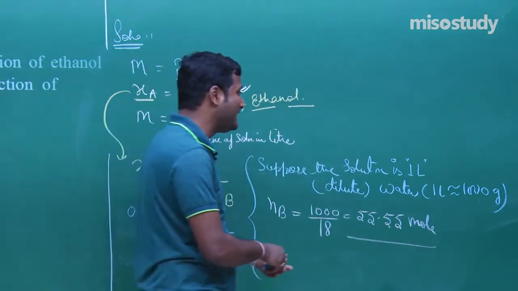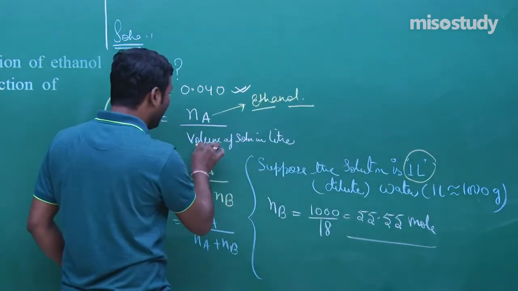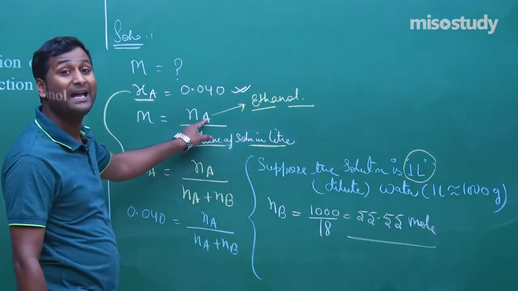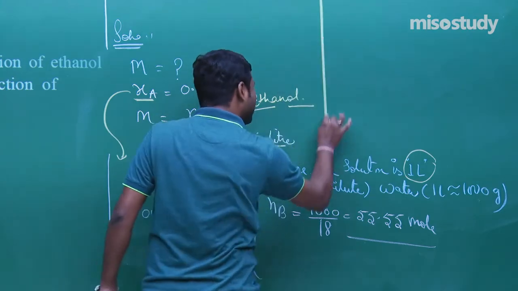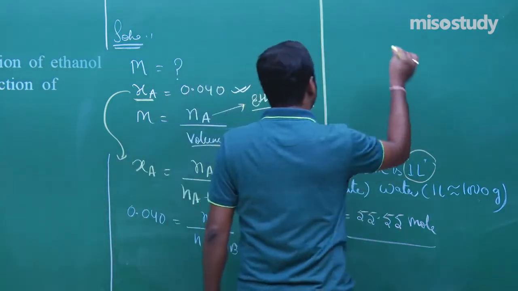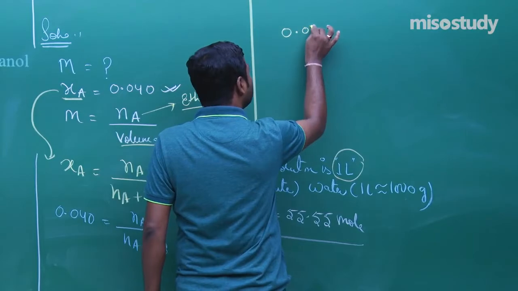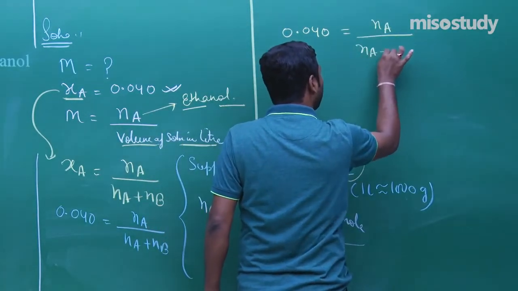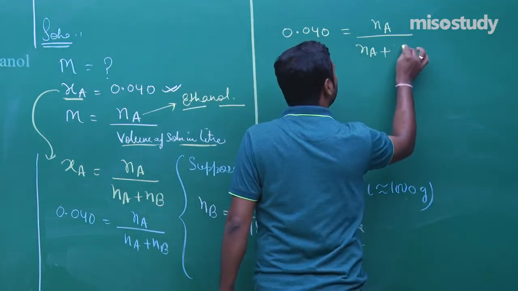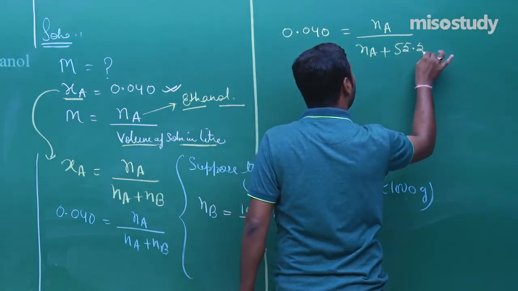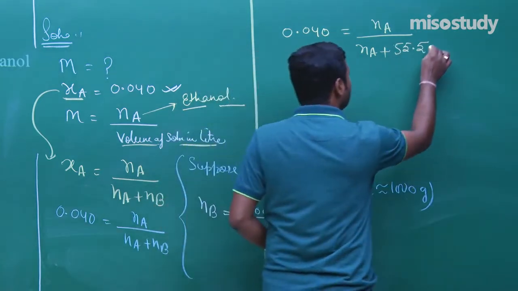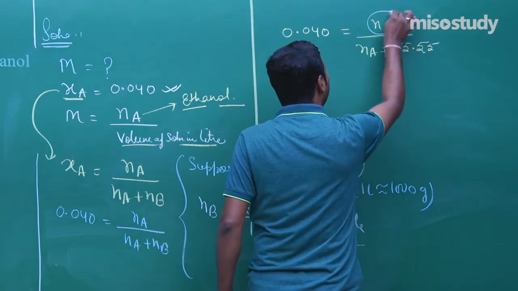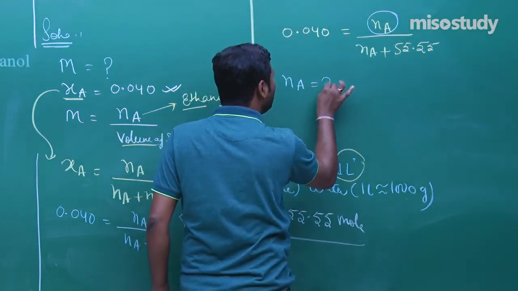We have taken 1 liter as a standard because here volume of solution in liter is 1. And now we need to find Na. How to find Na? Check it out. It's very simple. Now put the value: 0.040 is equal to Na upon Na plus Nb. Nb is 55.55 moles, or you can say 55.5. After solving this, we get Na. Suppose Na is equal to X.